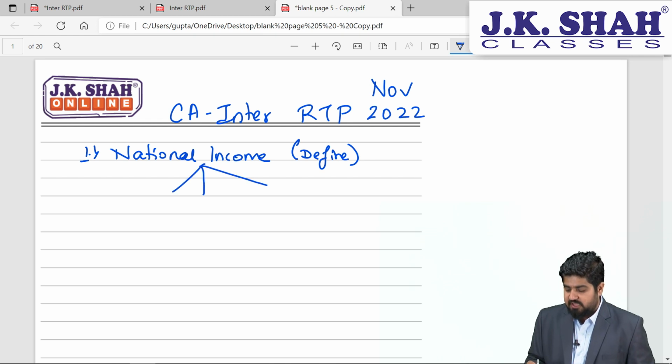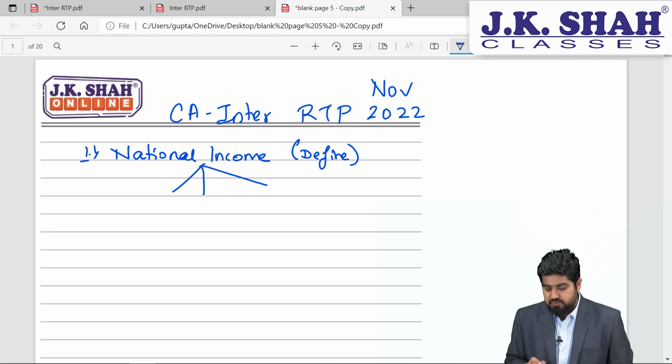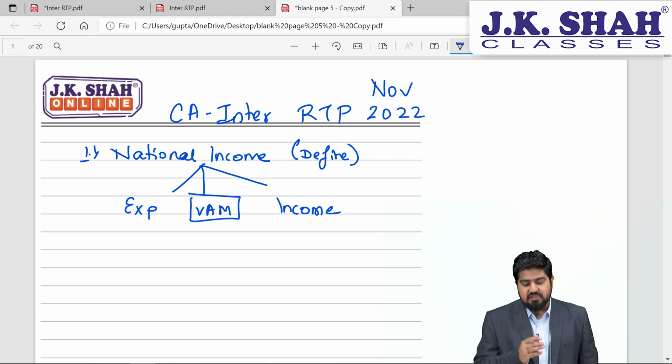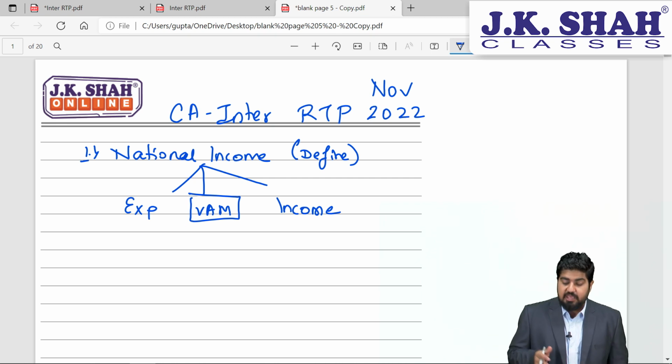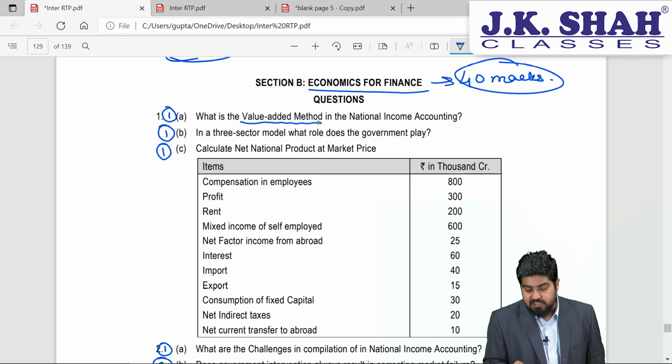So, there are three types that we have of calculating national income. What are the three types, students? First one is expenditure method, then it is value added method, and last one, students, it will be income method. Now, I am very sure that these are the three methods that you know already. However, in our question, what they are focusing on is nothing but value added method.